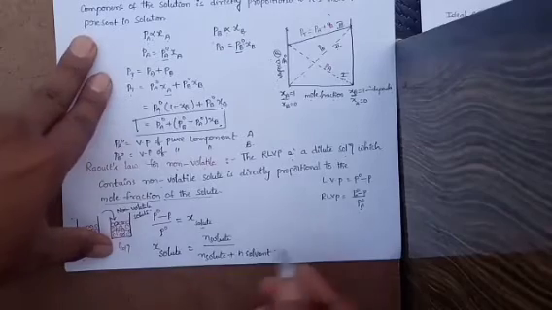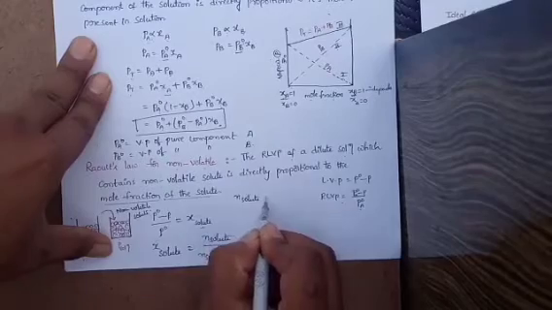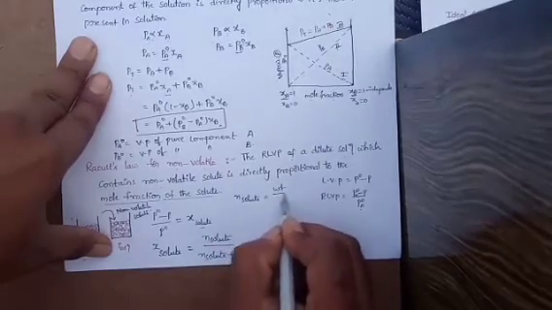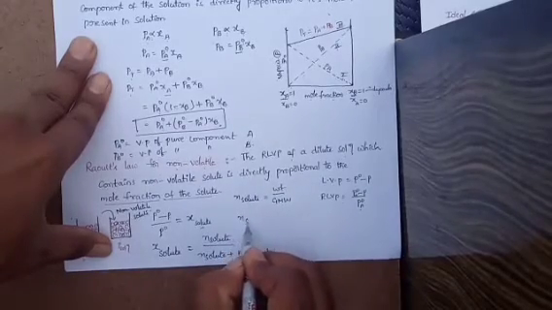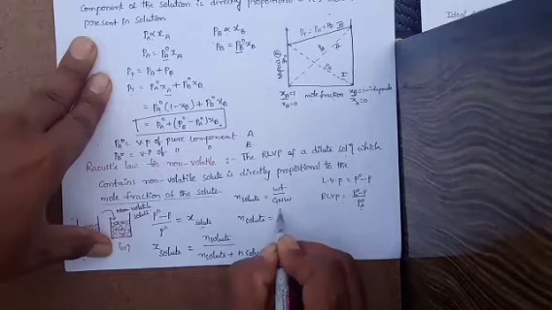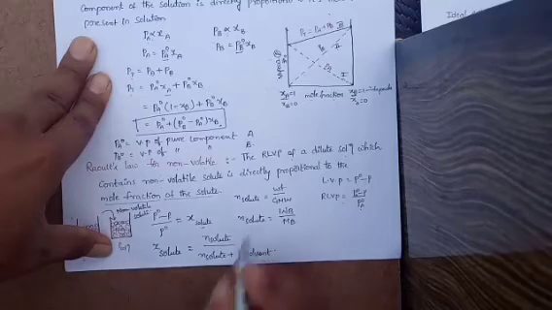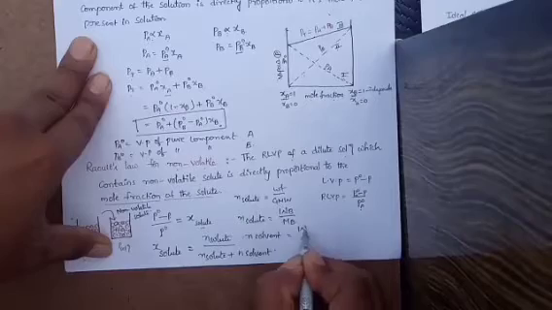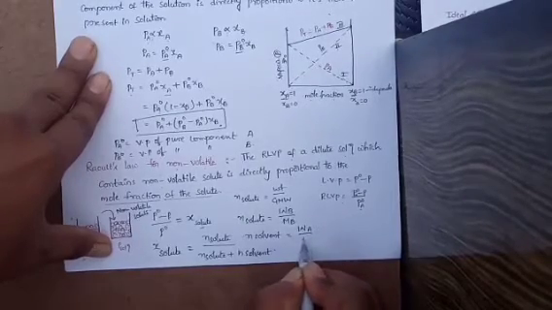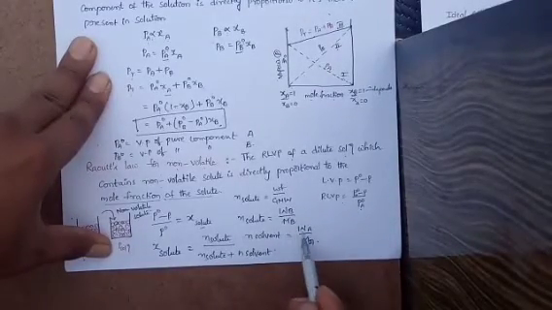Again, we know that the number of moles of solute is weight by gram molecular weight. For the solute, you can take weight WB and gram molecular weight MB. And the number of moles of solvent is WA by MA. Now substitute these equations in the mole fraction of the solute.